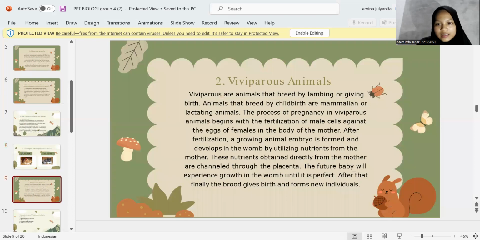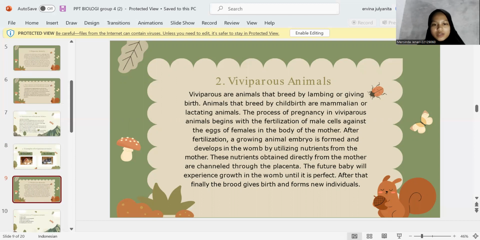Okay, the next generative type is viviparous animals. Viviparous are animals that breed by giving birth. Animals that breed by giving birth are mammals or lactating animals. The process of pregnancy in viviparous animals begins with the fertilization of male cells with the eggs of females in the body of the mother.